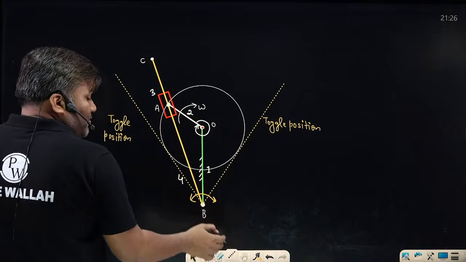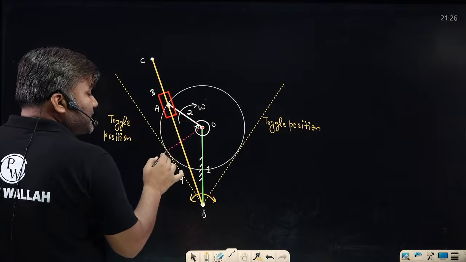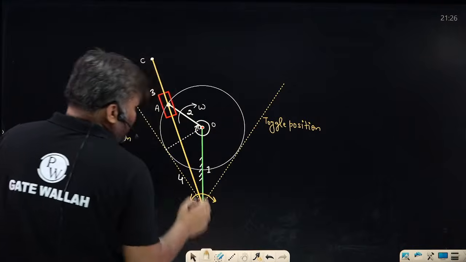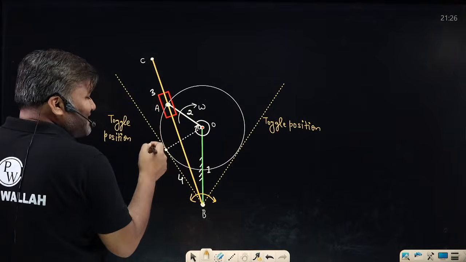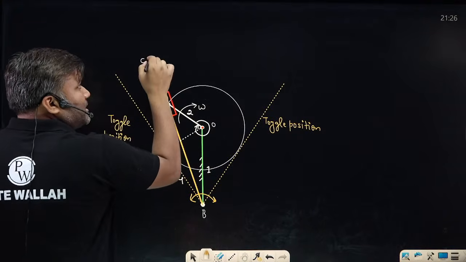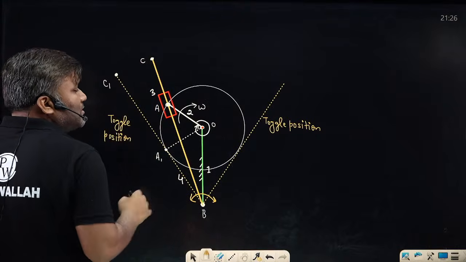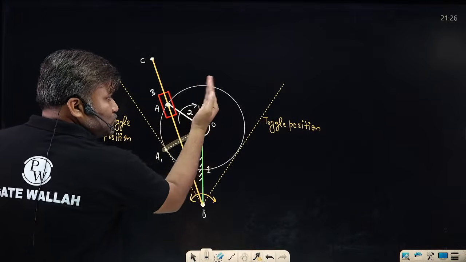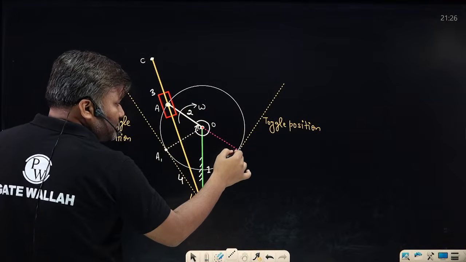Now, what is the corresponding position of the crank, sir? When the crank is here, for one situation, it means when point A is at this location, that is, the slider is at this location A1, so this slotted link will be here. Look at this point C. C will be here at the C1 position, and when your crank moves from here to somewhere at this location, the crank has moved from here to here.